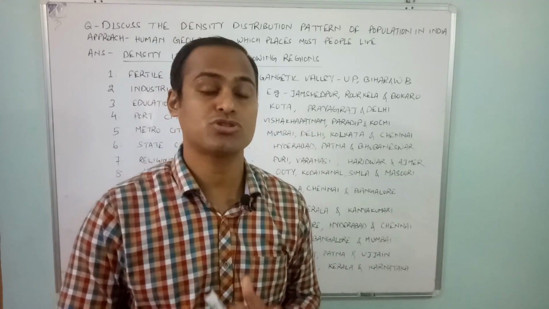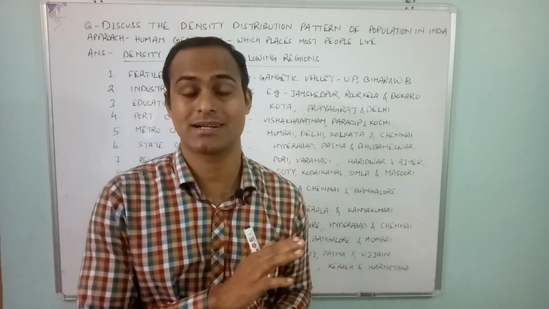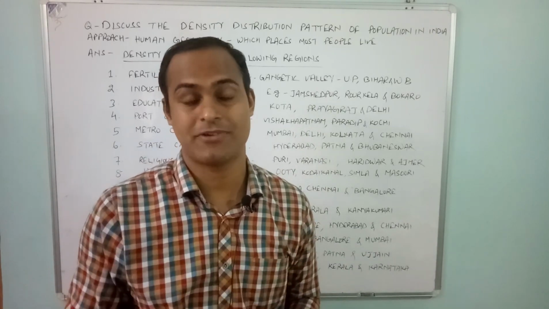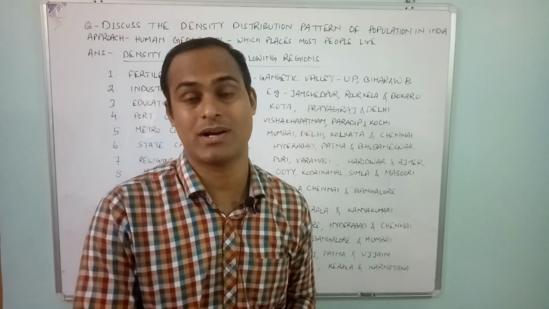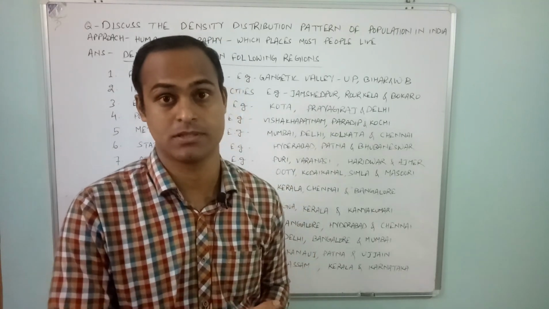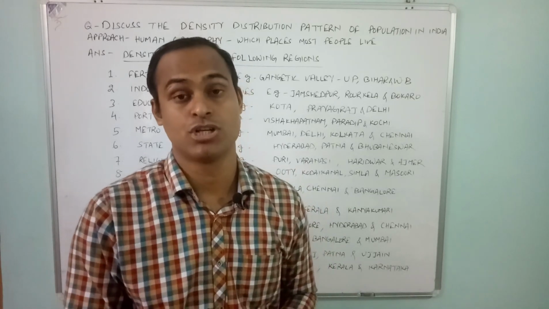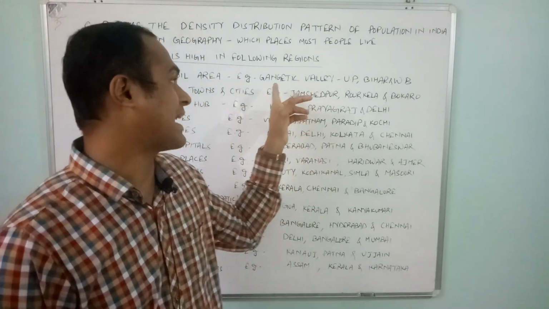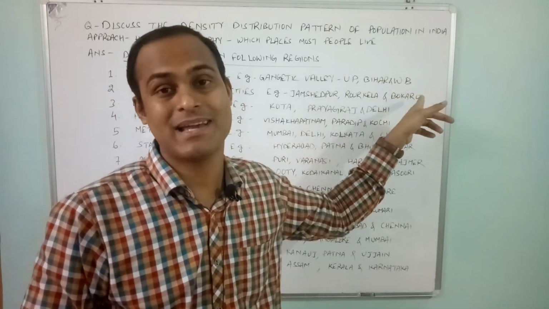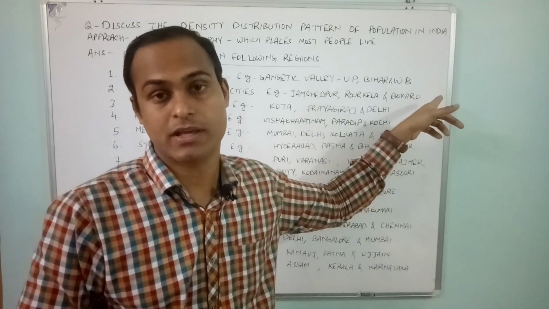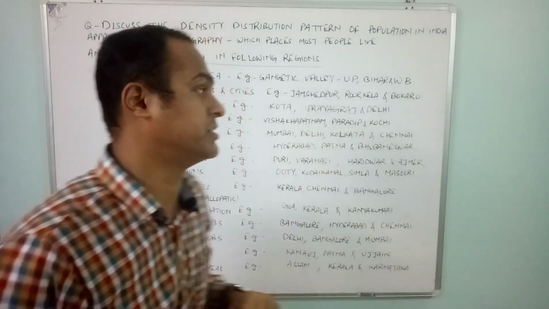Most people lived in the Gangetic Valley because the Ganga river area was fertile, and Ganga water can be used for irrigation purposes. So agriculturally it could be very rich. For that reason, in the Gangetic Valley, UP, Bihar and Bengal, you can see that the density of population is very high in this region.